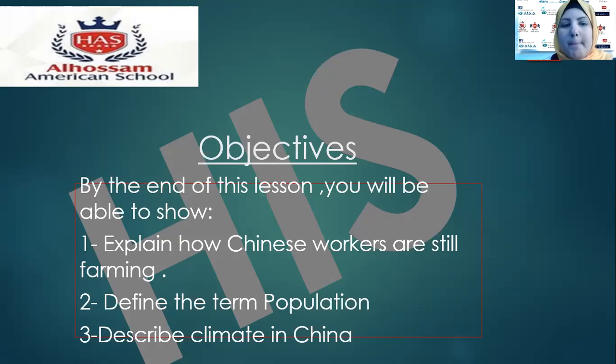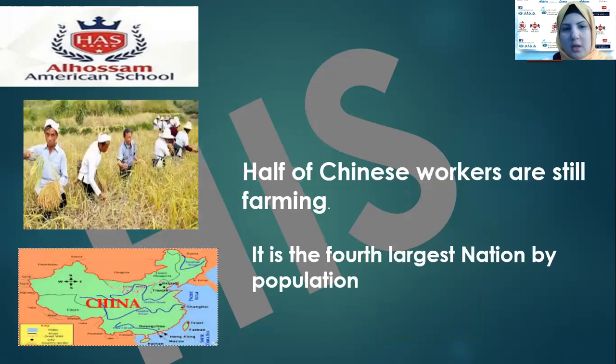China has a very large population. Half of the Chinese are still working in farming. Despite the development they have, they are still working as farmers. They appreciate farming and like to eat healthy, organic food from their farms, not the animals that they are eating.